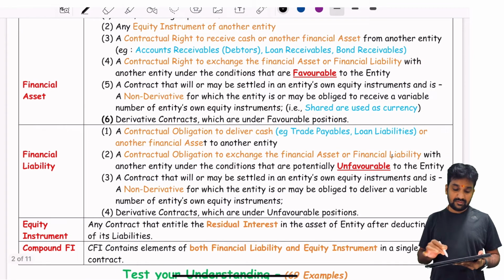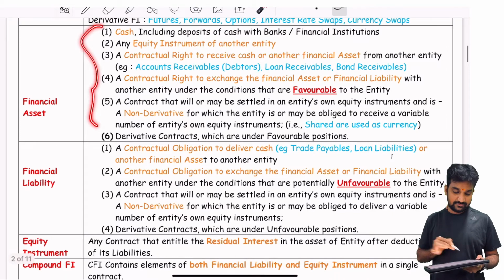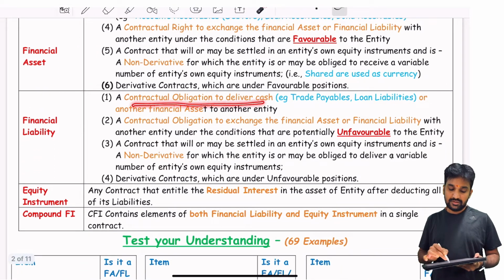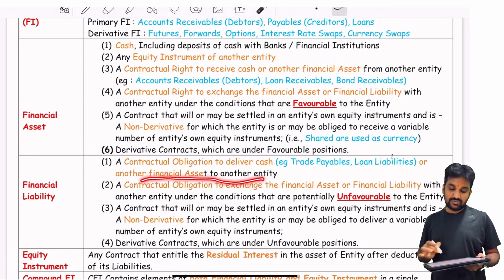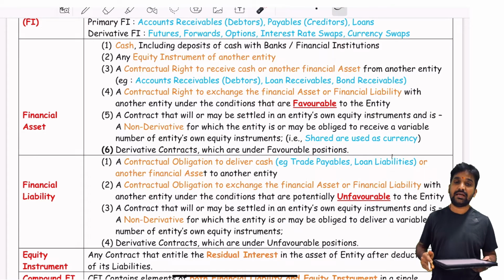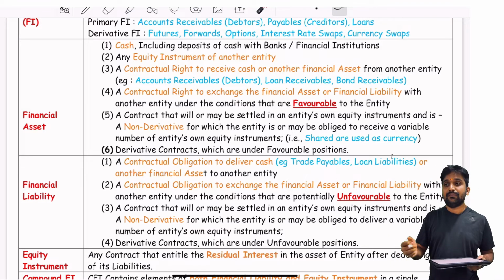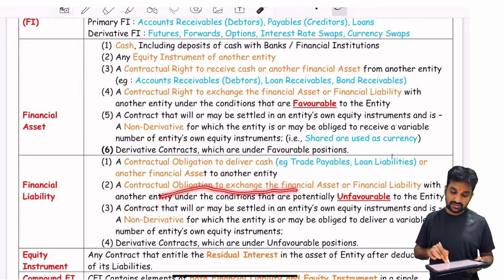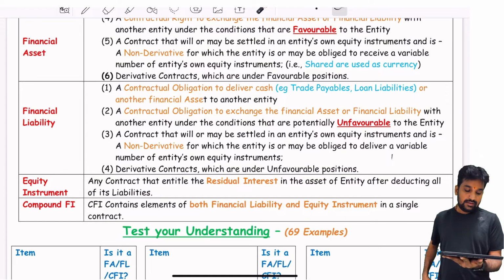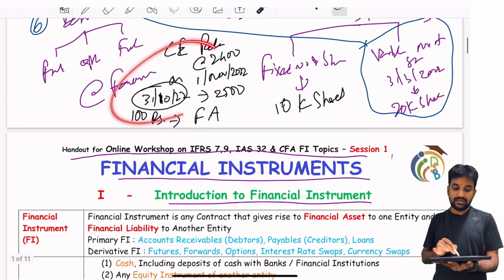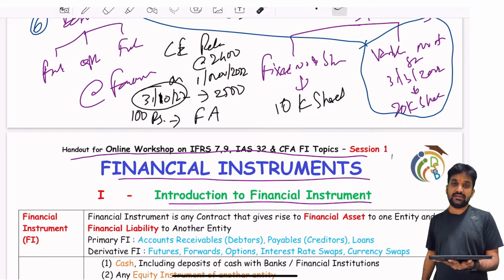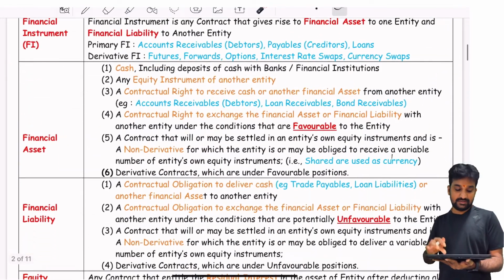So if we quickly see financial assets, you can once again check all these 6 points. Financial liability: a contractual obligation to deliver cash. So here we have seen this third point, paying other financial assets to another entity. If someone needs to pay you cash, it is a liability for them. If someone is paying you a financial asset instead of cash, then it's a liability for them. A contractual obligation to exchange a financial asset or liability unfavorable to the entity. Derivative contracts which are in an unfavorable position, as we have seen, here in this case the writer of the Reliance call option will consider this as a financial liability, that particular 100 rupees.